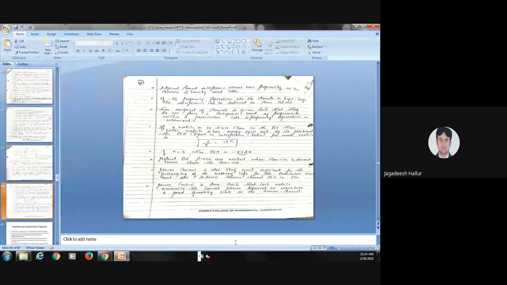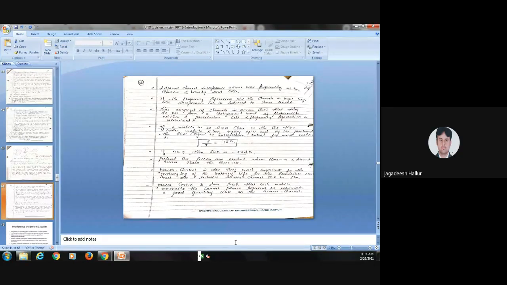To avoid this interference, you have to keep the distance as large as possible to reduce the interference of the signal.